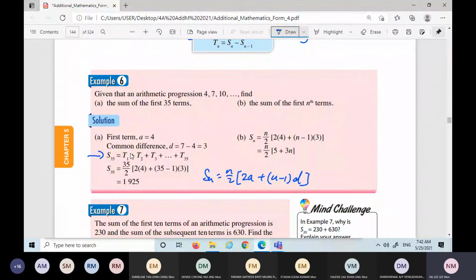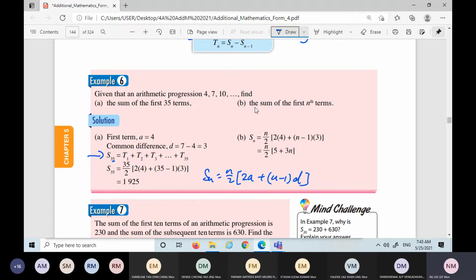So n here is 35. The first term a is 4, and the common difference, remember, second term minus the first term, so 7 minus 4 is 3. So it is 35 minus 1, times 3, the d. Then you get the answer.